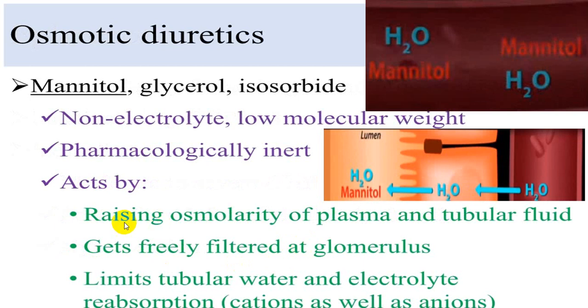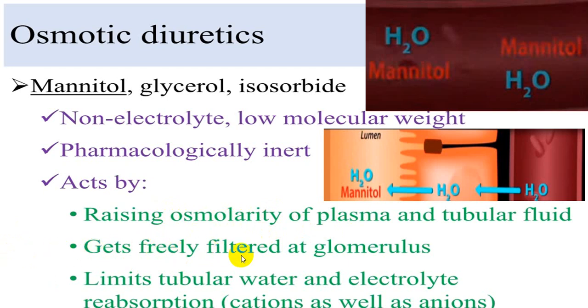Osmotic diuretics, mainly mannitol, glycerol, are very commonly utilized. Now also isosorbide. Isosorbide is very frequently utilized. It does not produce as much electrolyte imbalance. It acts by increasing the osmolality of plasma, by which it will produce what we call osmotic diuresis, and this can be easily filtered.